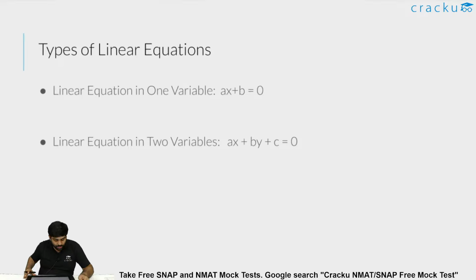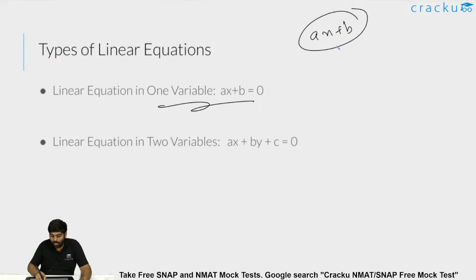Types of linear equations. One is the very basic linear equation in one variable. This is nothing but ax plus b. Here there is only one variable, which is x. X is a variable, a and b are known as constants.